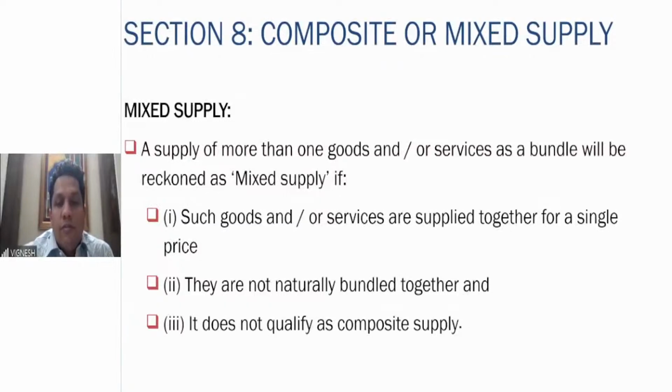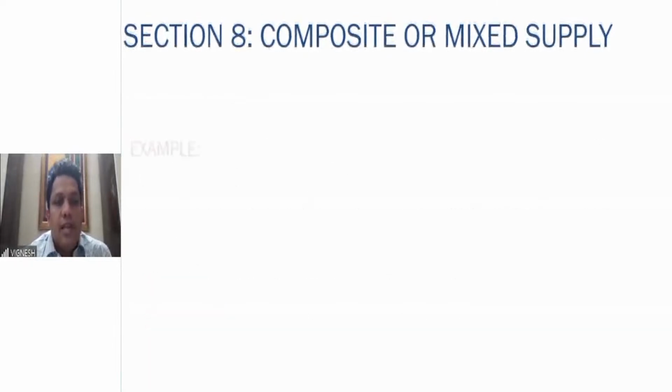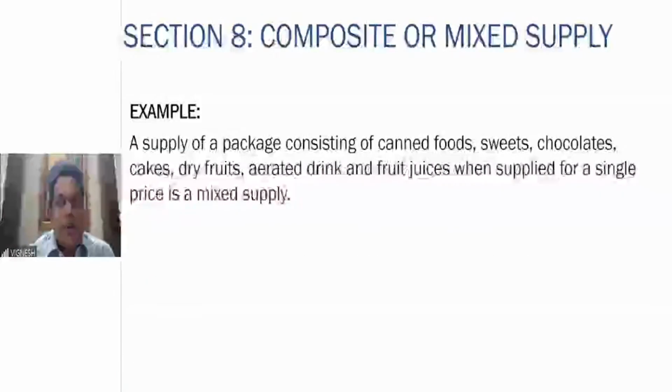In simple terms, more than one goods or service as a bundle will be shown as mixed supply. If such goods or services are supplied together for a single price, they are not naturally bundled together and they don't qualify as a composite supply. Example here: a package consisting of canned foods, sweets, chocolates, cakes, dry fruits, aerated drinks, fruit juices, when supplied for a single price, is a mixed supply.